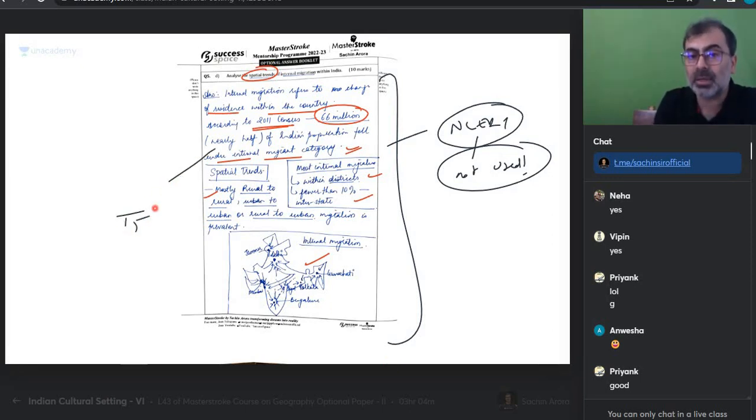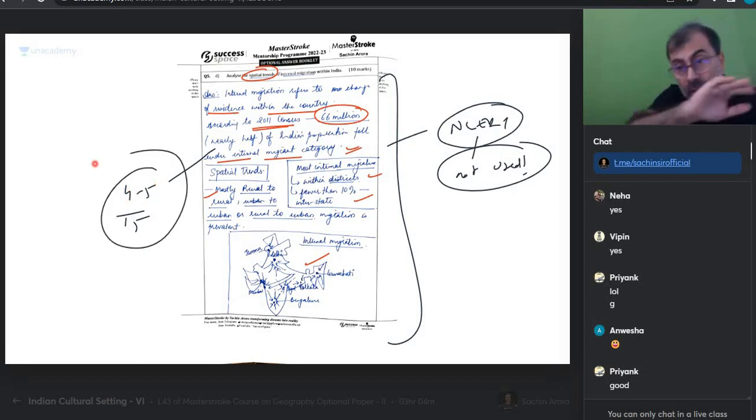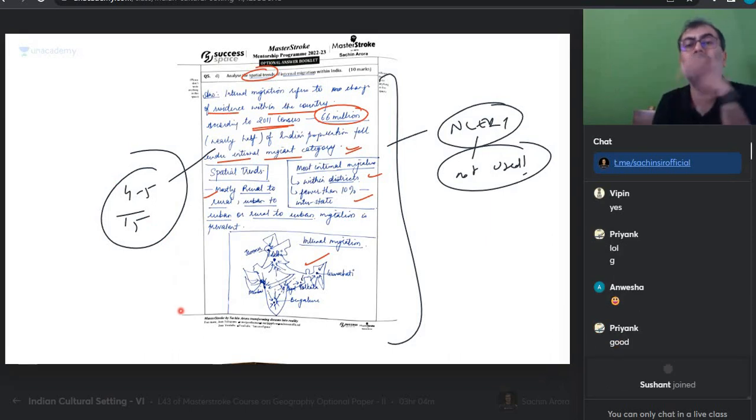इसमें आराम से अगर 15 मार्क्स का है ना, तो वो 4 से 5 दे देगा. दे सकता है. Because already you created an impression. Already you have created an impression. Is everyone okay? Do we get that?